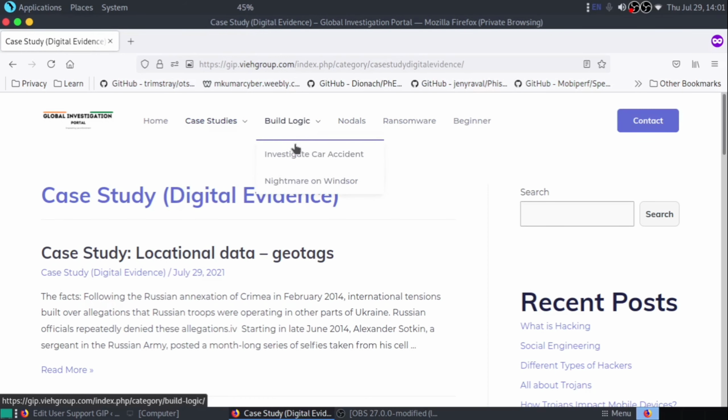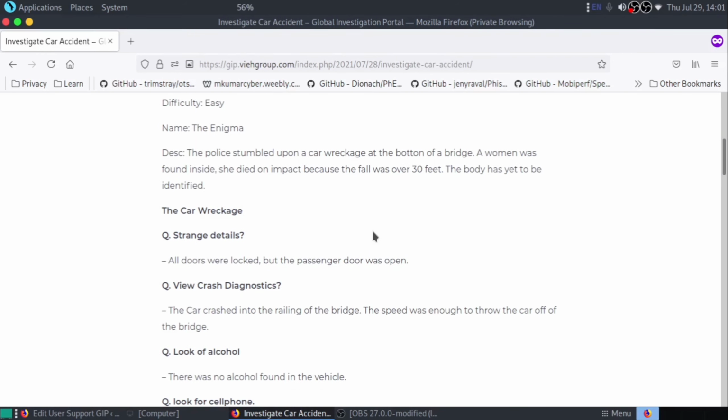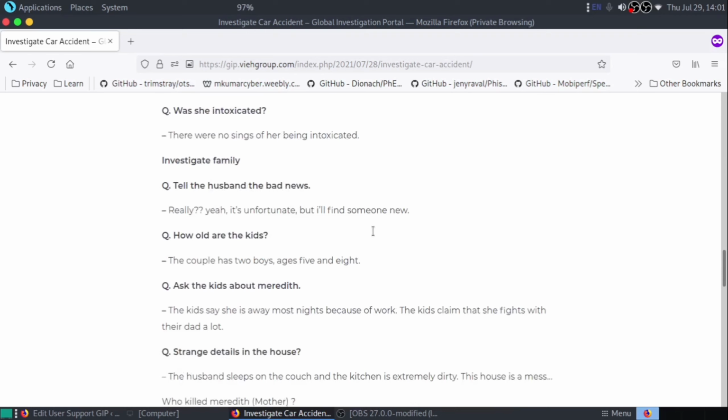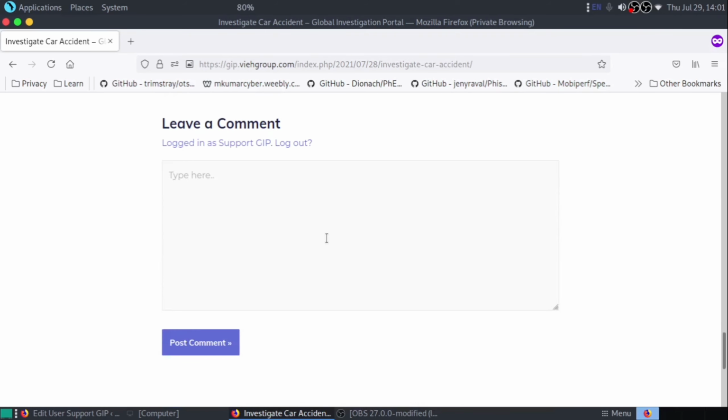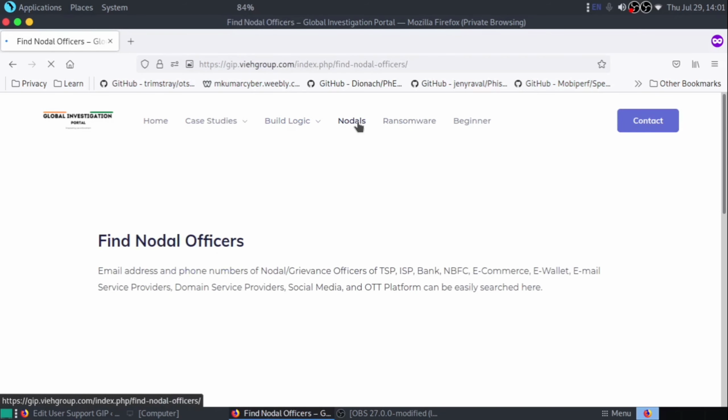Second, Build Logic. Here you will get some parameters and scenarios, and you have to use your logic. This is the case, and you drop your answer here, whatever you have. Two cases are there right now. We'll update it soon. This is what we have integrated now.